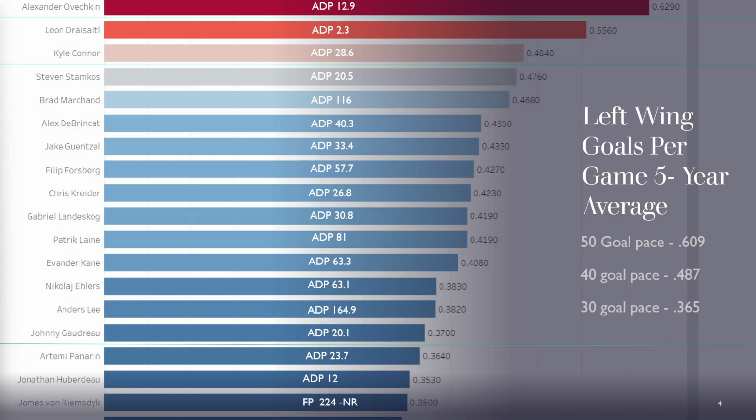Back at the list here, you see Draisaitl at ADP 2.3. He's the second highest goal scorer on this list. Obviously he's a choice that you're going to want in the top 4 picks overall. He's going at 2.3. But somebody asked me in the comments section on one of my videos whether or not it could be a better strategy to choose Draisaitl over McDavid at number 1 and use him as a left wing, and then you can save your center spot for a deeper play